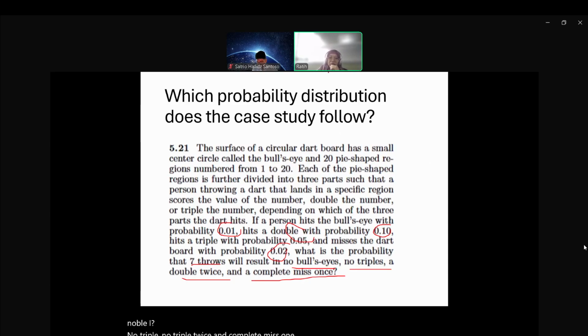So how many outcomes do we have in this question? The first one is hit the bullseye. So this is one.